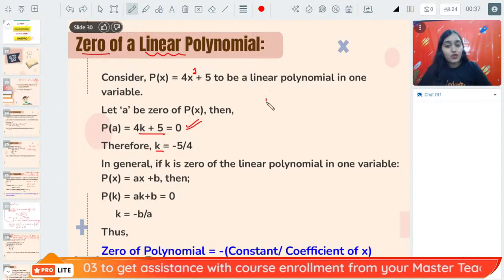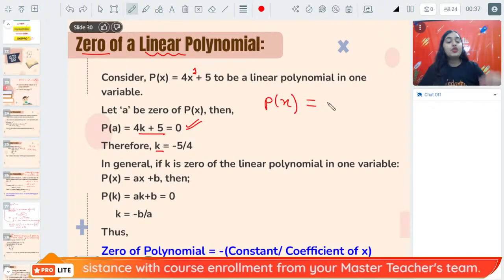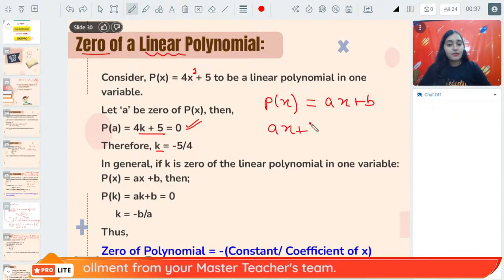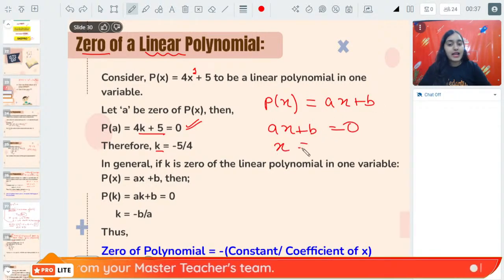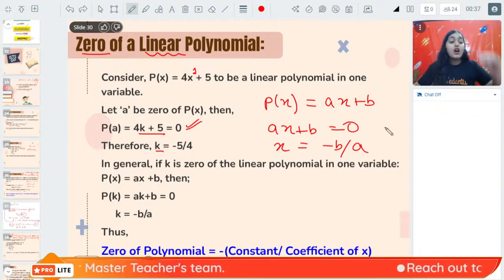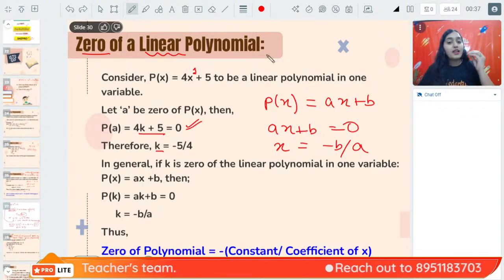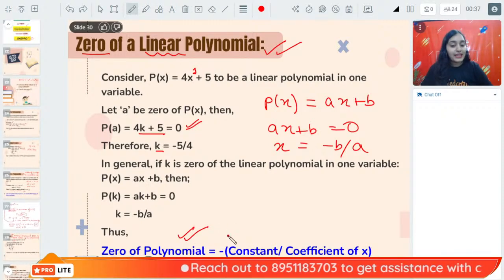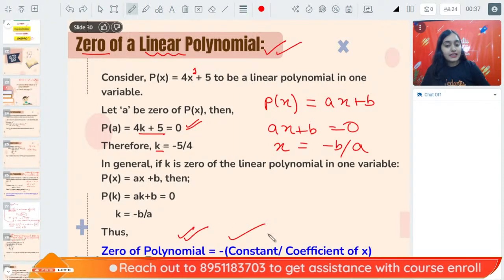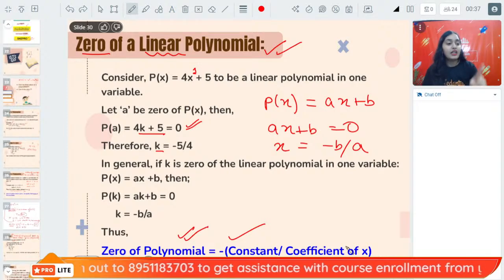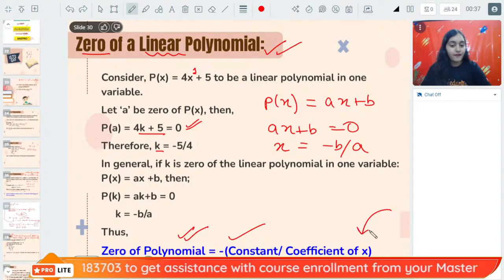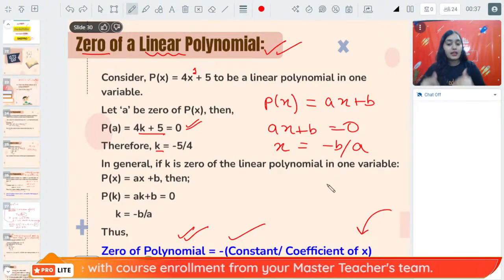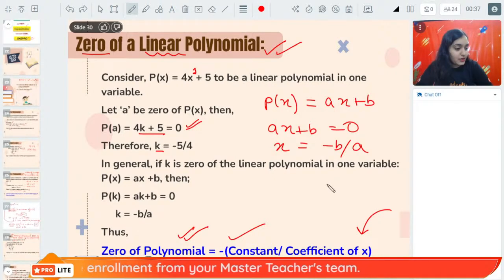Now, if we assume a linear polynomial in the standard form ax plus b, and ax plus b is equal to 0, this implies that x should be minus b upon a. So, always for a linear polynomial, the 0 of the polynomial will be minus of the constant term upon the coefficient of x. This is the formula for the 0 of the polynomial. Minus of the constant term divided by the coefficient of x.